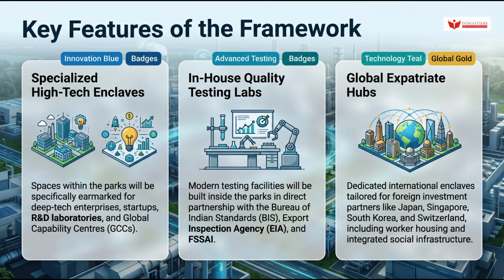These are Japan, Singapore, South Korea, and Switzerland. These hubs will include worker housing and integrated social infrastructure. Do not confuse these 4 countries with any broader grouping. The source is specific, and that specificity is what makes it examinable.